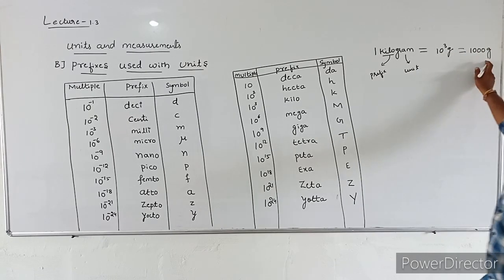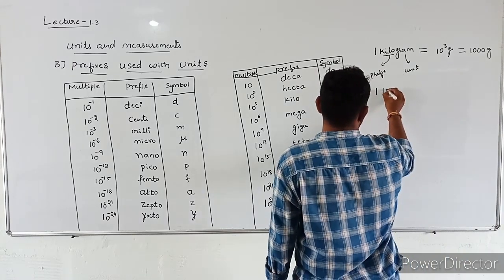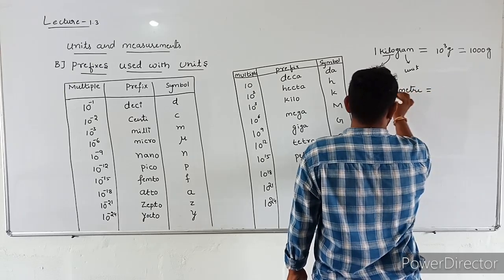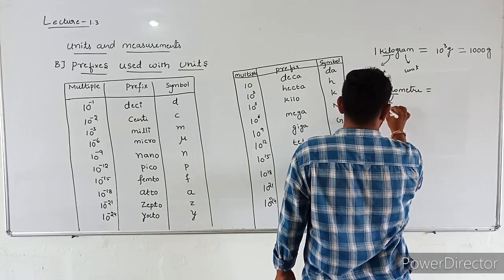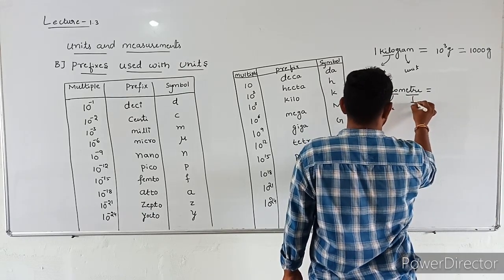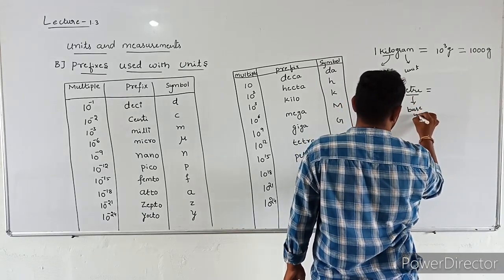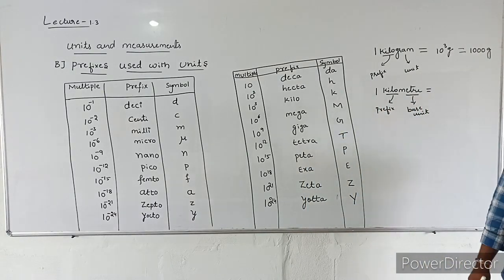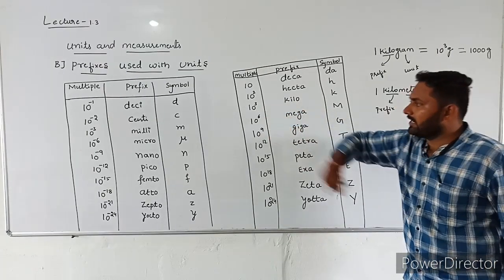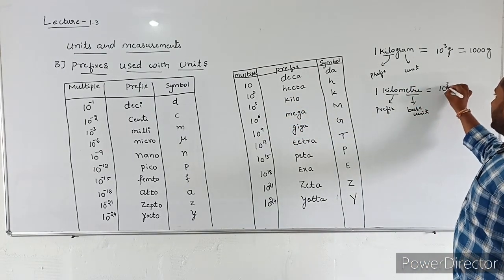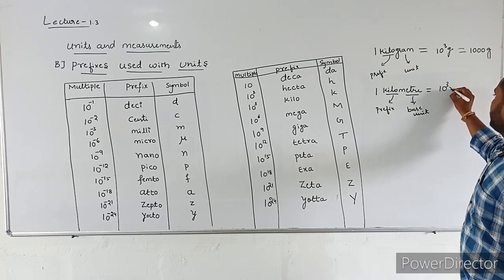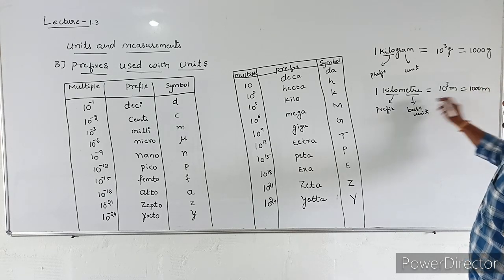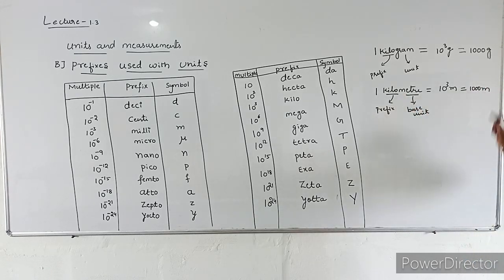Next, 1 kilometer. Here kilo is a prefix. The meter is a base unit. What is the multiple of kilo? Kilo means 10 power 3. Meter is the base unit, its symbol is small m. That means 1 kilometer is equal to 1000 meters.